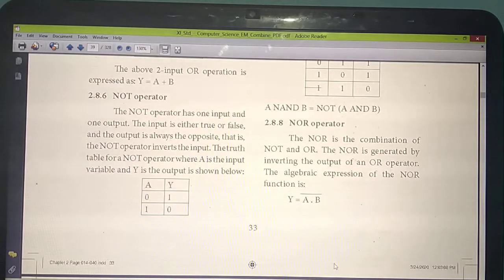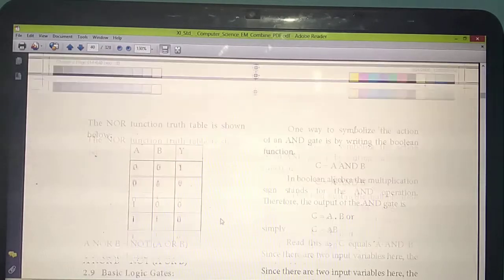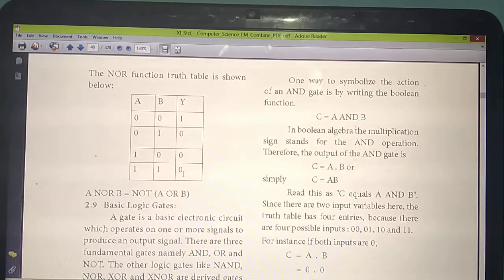So you have studied just the opposite of the OR operator, isn't it? See this table, the same table. This is the OR operator table. So what answer will you get? In the place of 0 you should write 1. Only the answer column, the Y column alone, you should write. Inputs won't get changed. So what answer will you get? 1, 0, 0, 0.